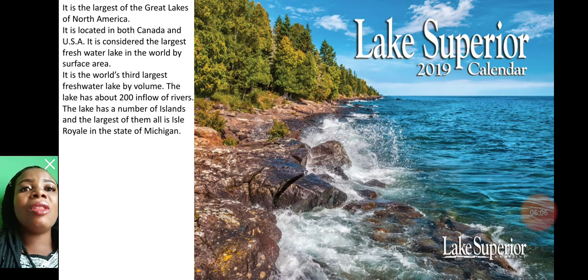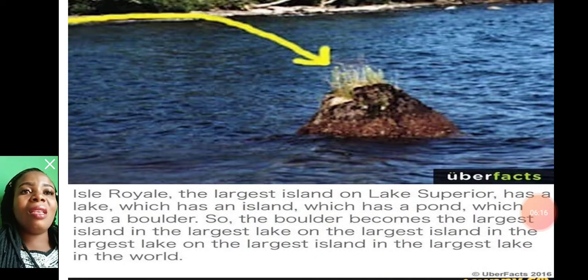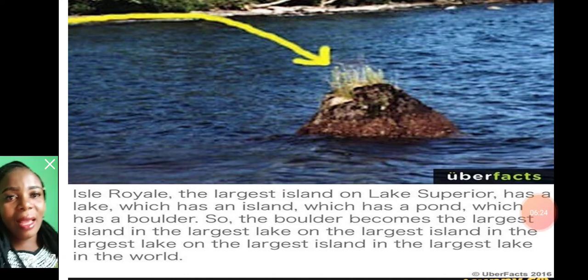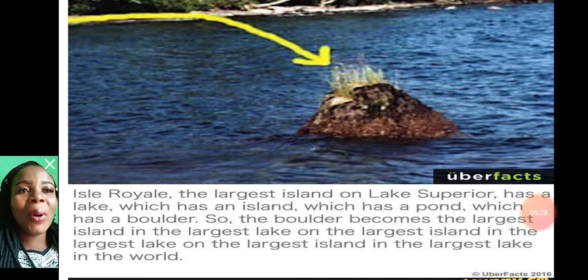The lake has a number of islands, and the largest of them is Isle Royale, which is located in the state of Michigan. Now, this is Isle Royale. Isle Royale is the largest island on Lake Superior. It has a lake, which has an island, which has a pond, which has a boulder.